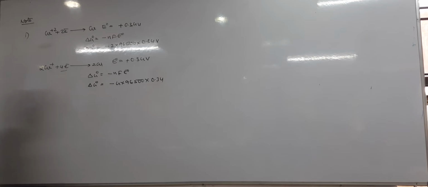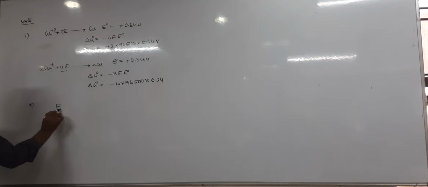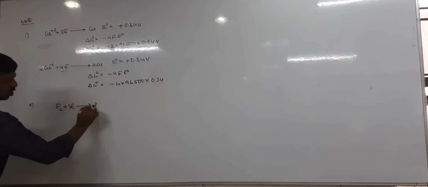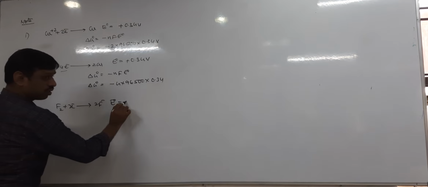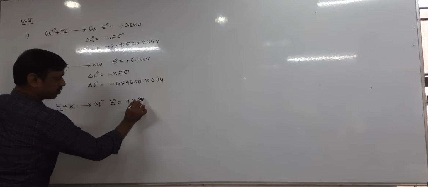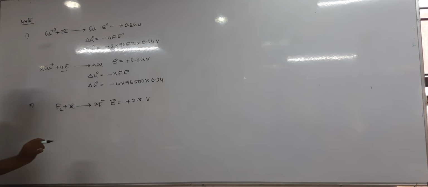Okay. Then I think in the last class we have seen one example in our material, right? F2 plus 2 electrons gives rise to 2F minus and its E naught equal to plus 2.8 volt, something given.